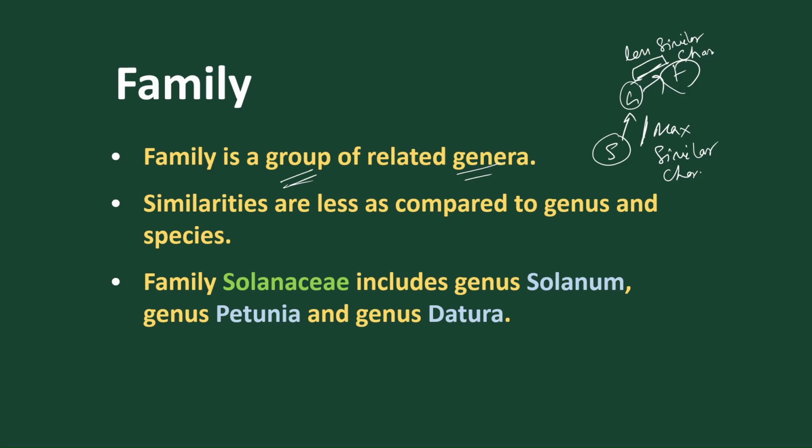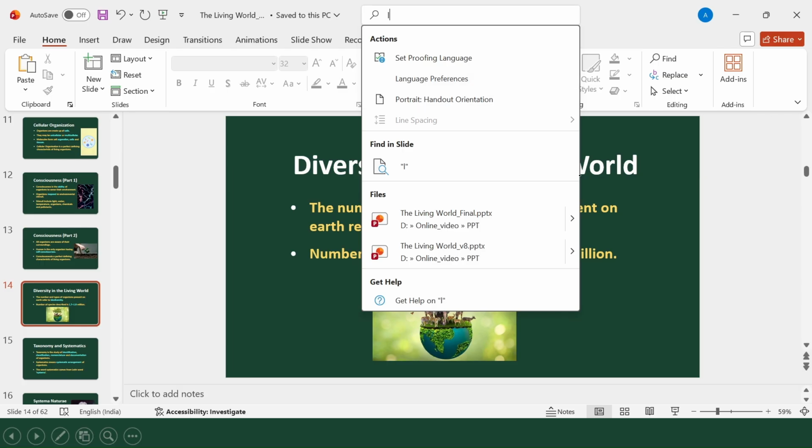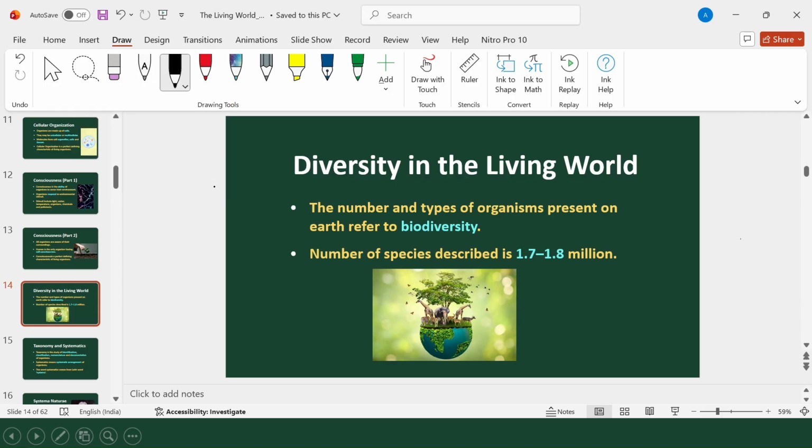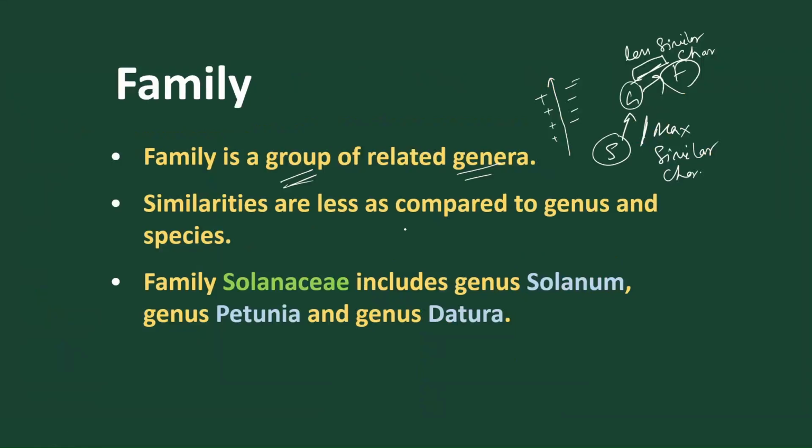Got it? So when we move to the highest rank, the similar characters go on decreasing, and the dissimilar characters go on increasing. But when we move from the highest rank to the lowest rank, we find the similar characters go on increasing, and the dissimilar characters go on decreasing.